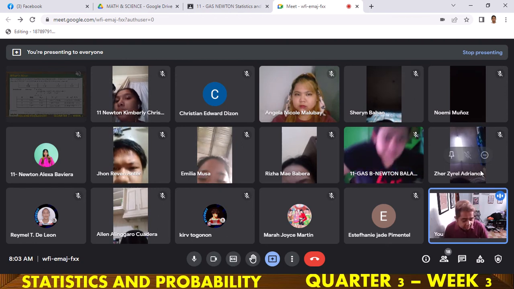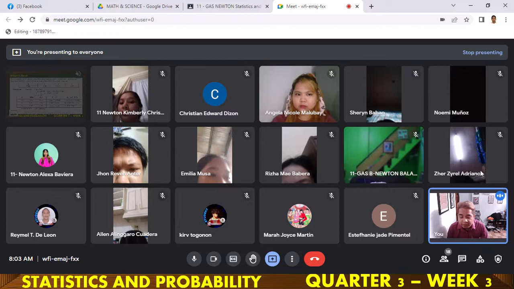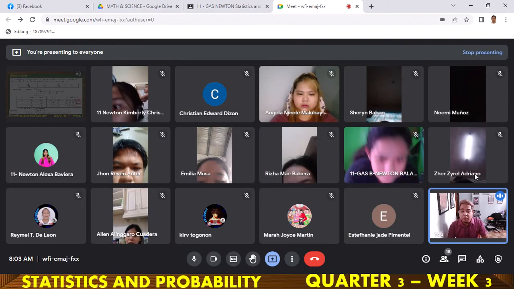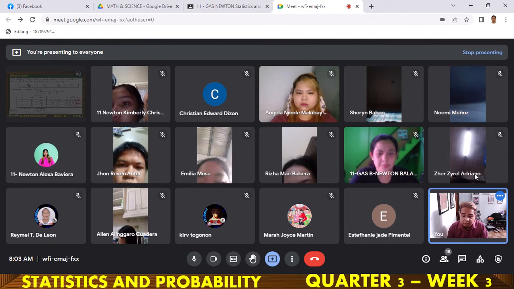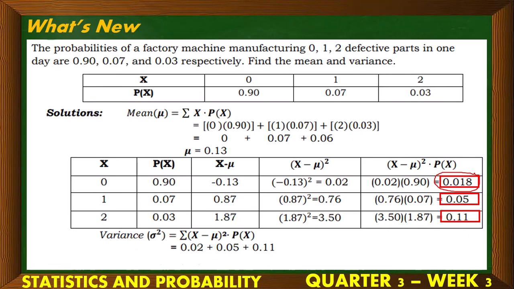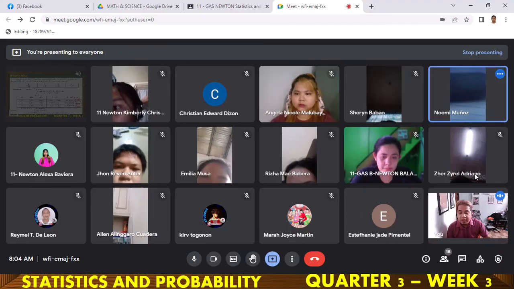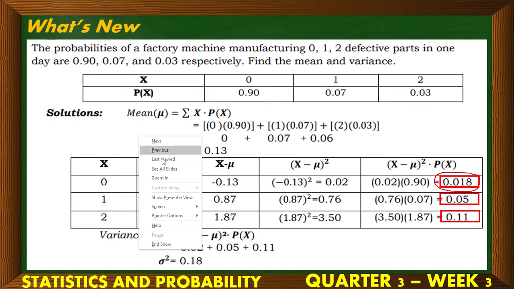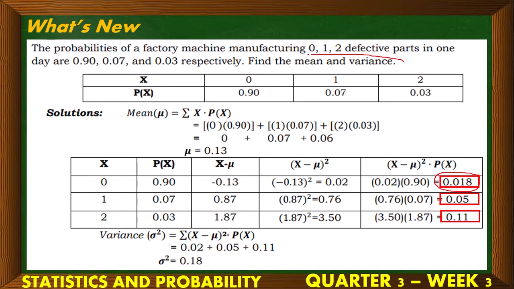So, the final move, considering the variance formula, is just to add their values. The first value is 0.02, since we round up 0.018 to 0.02. Next, the 0.05, we add it, and then 0.11. And when we get the final answer, what is the answer? 0.18. Okay. That is our variance. So, we are now done with the problem, since we were only asked to solve for the variance.